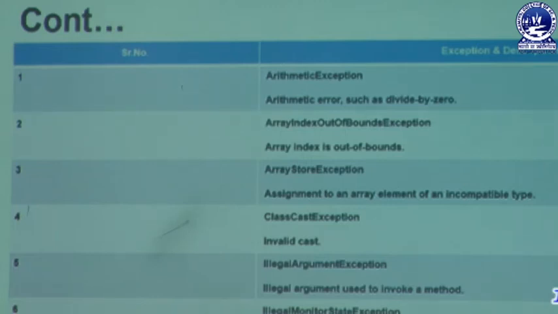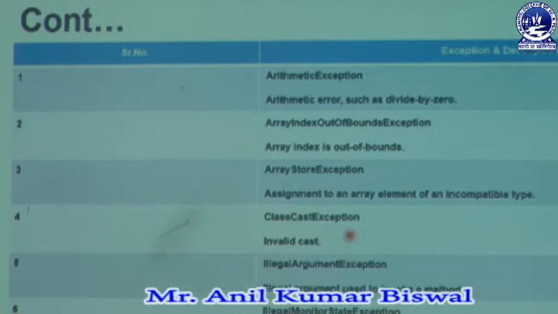Next is known as ClassCastException. It means an invalid cast.